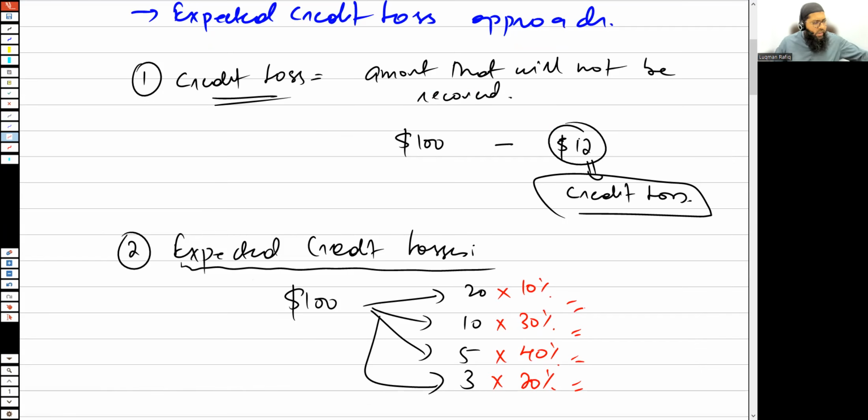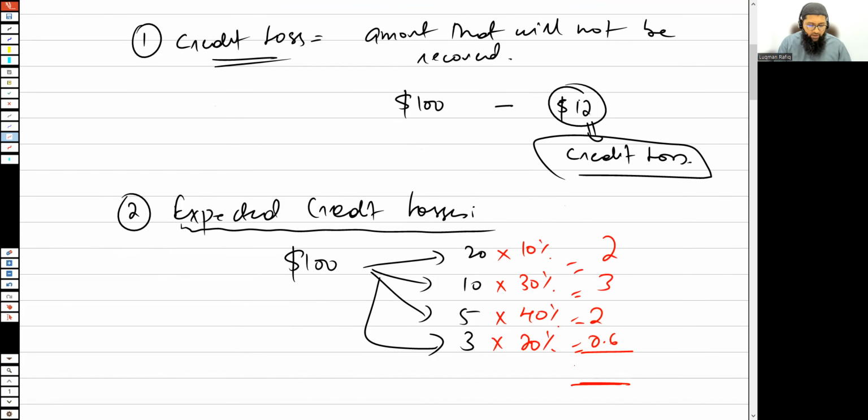So 20 into 10% gives you 2, 10 into 30% gives you 3, 5 into 40% gives you 2 again, and 3 into 20% gives you 0.6. Hence 2 plus 3 plus 2 plus 0.6, that is 7.6, is going to be the expected credit loss.